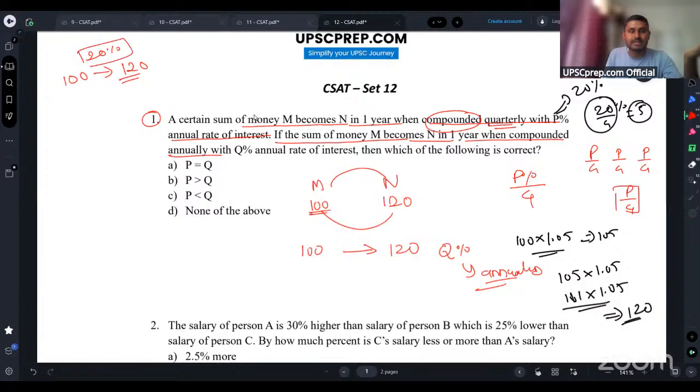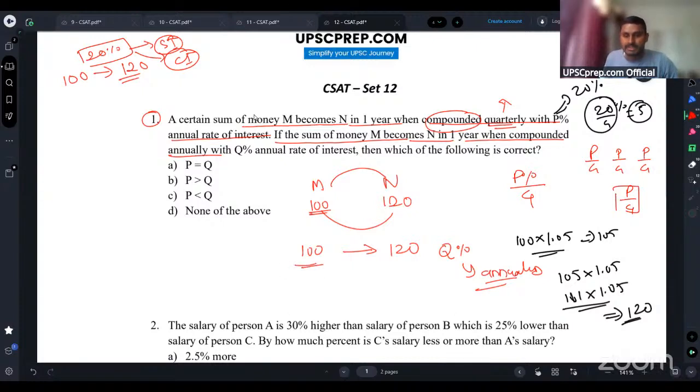So I can say that for the first year, this can also be called simple interest, and this can also be called compound interest, because compound interest will help you only after the next year. For the first year, if you are not compounding interest quarterly or half yearly, but compounding it annually, then simple interest and compound interest for the first year are the same. So again in this case you are making 100 to 120.